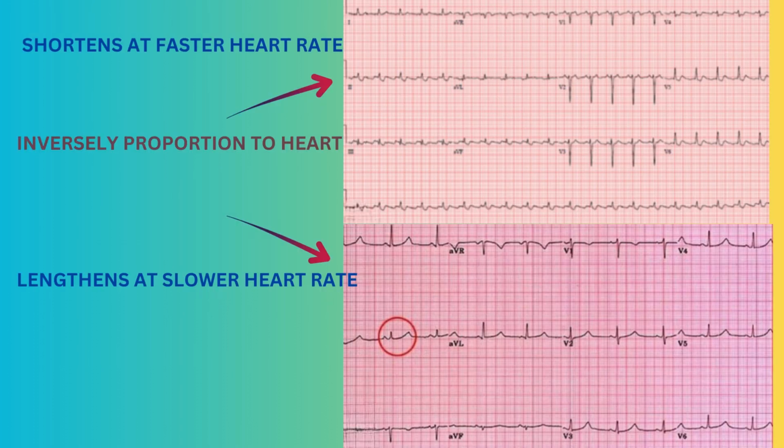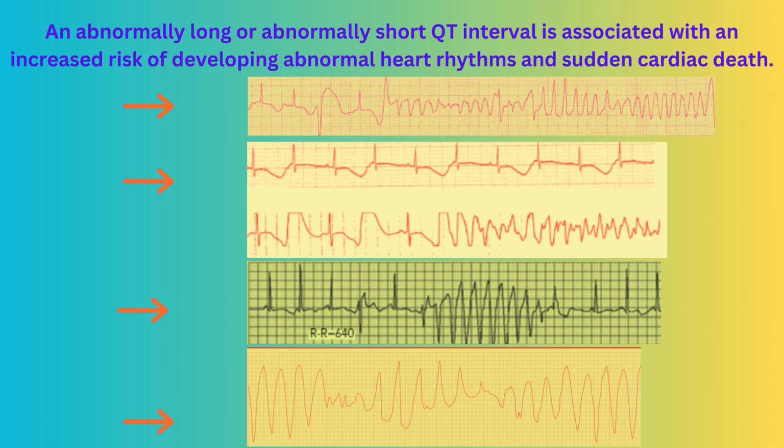When heart beats faster, ventricles depolarize and repolarize faster. It shortens QT interval. Likewise, slower heart rate causes slower contraction and relaxation of heart, which prolongs QT interval. Now let's see significance of long and short QT interval. Abnormally long or short QT interval is associated with an increased risk of abnormal cardiac rhythm and sudden cardiac death.